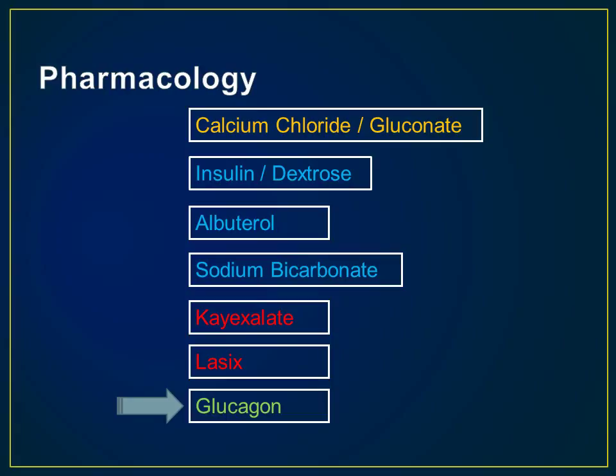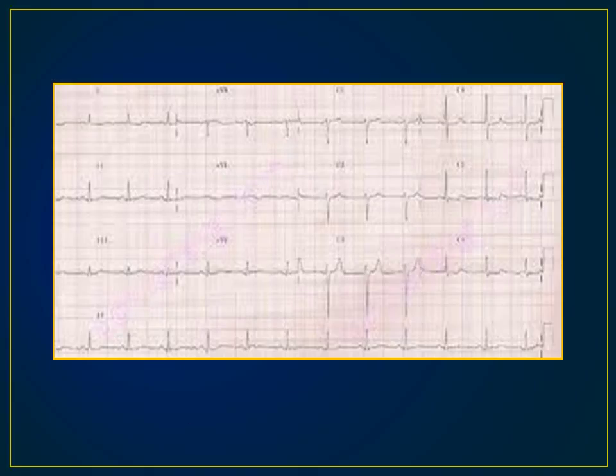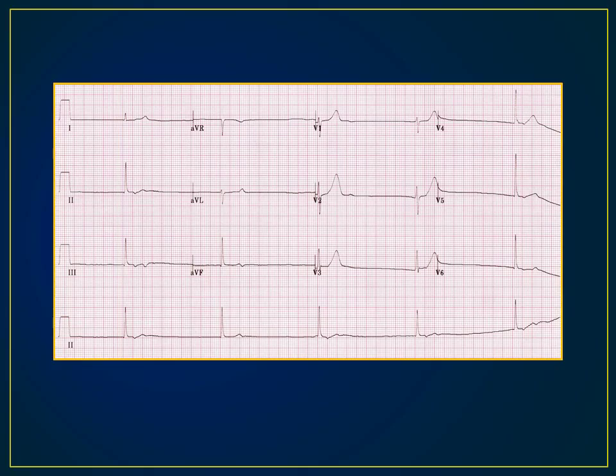Glucagon, while not specifically used for the treatment of hyperkalemia, may in fact play a role in your course of treatment. Remember, some patients may have to be treated for more than one affliction at a time. Let's take a look at this EKG. Here is an EKG showing no P wave and a peaked T wave as a result of hyperkalemia. Here is another EKG showing no P wave and a peaked T wave as a result of a beta blocker overdose. However, this EKG shows a slow rate, and hyperkalemia is not oftentimes associated with a bradycardia.